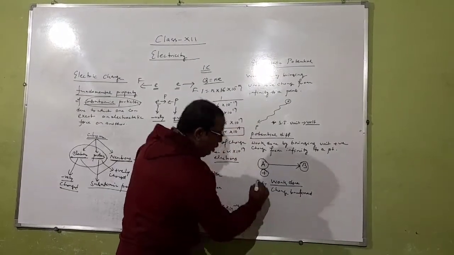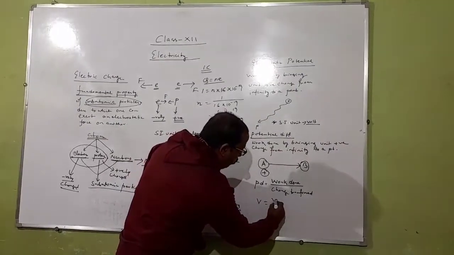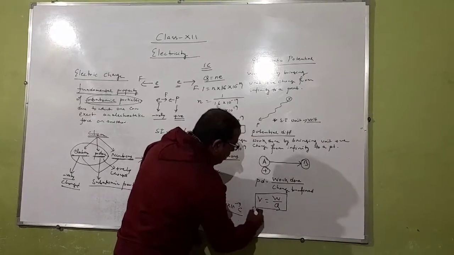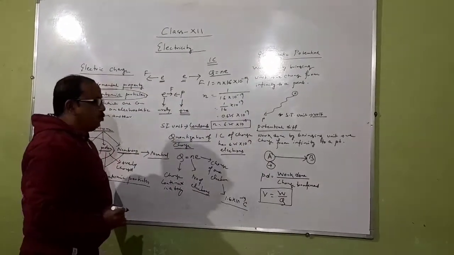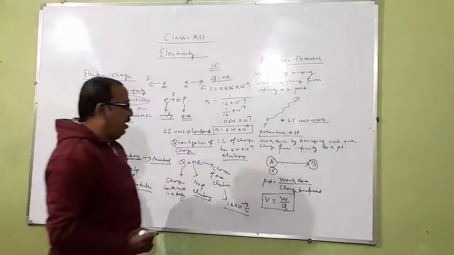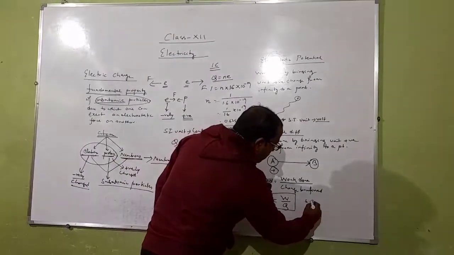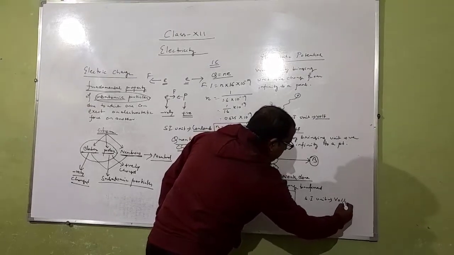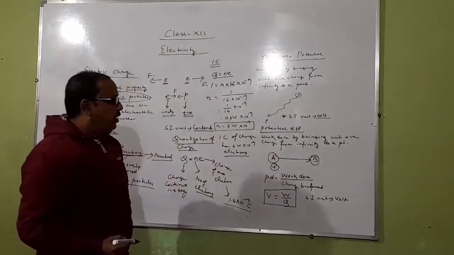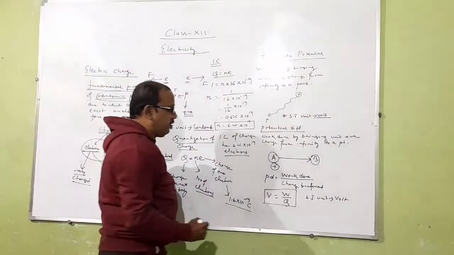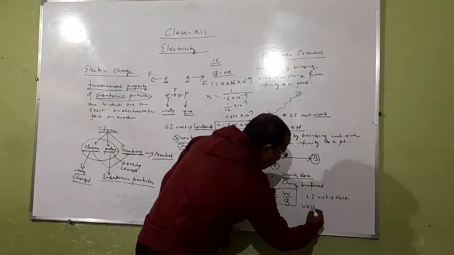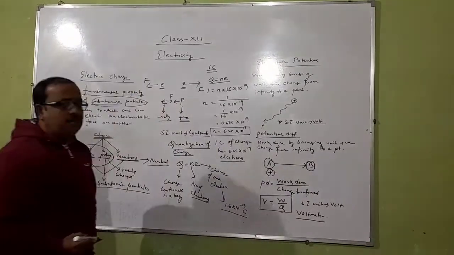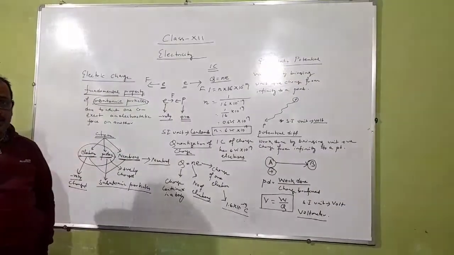Potential difference is denoted by V. V is equal to work done W by charge transferred Q. And this is the mathematical expression of potential difference. Its SI unit is volt, and the instrument by which potential difference is measured is the voltmeter. Voltmeter is the instrument by which potential difference is measured.